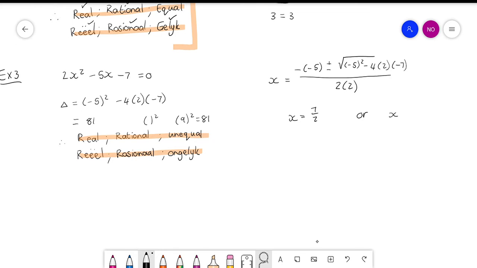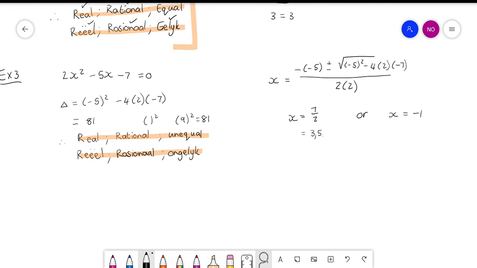or x is equal to negative 1. Now both of those numbers are rational. Remember, this one is the same as 3,5. So it's not 3,5, 2, 7, 6, 1, 8, whatever. It's just 3,5. So it stops. And if it carried on, then it only had to have a pattern. Either way, both are rational.